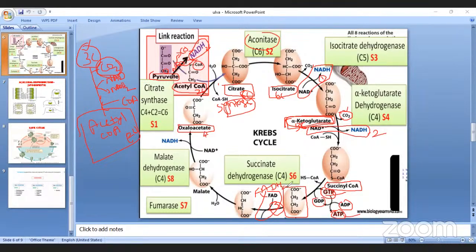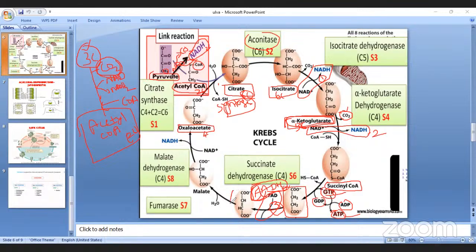Sir, what is FAD? Flavin adenine dinucleotide. NADH2, nicotinamide adenine dinucleotide. And after oxidation, fumaric acid is formed.